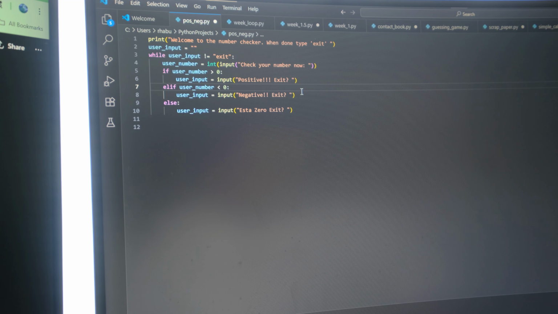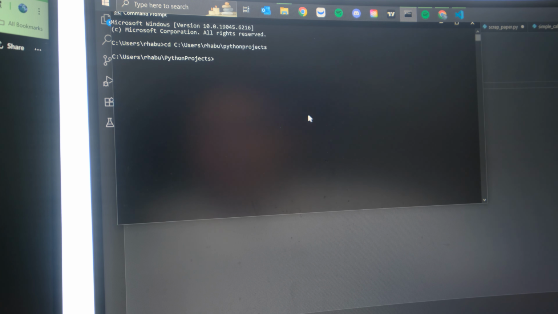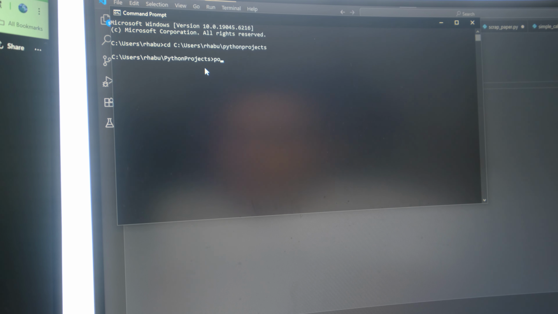Basically I added this loop, and then I added these user inputs at the bottom, because I was struggling so hard to figure out how I can get it to work and exit. And I was able to figure that out just by trial and error. And I know it's a good learning way. Obviously, I can just ask ChatGPT every time, but let's go into the terminal and look up this code.